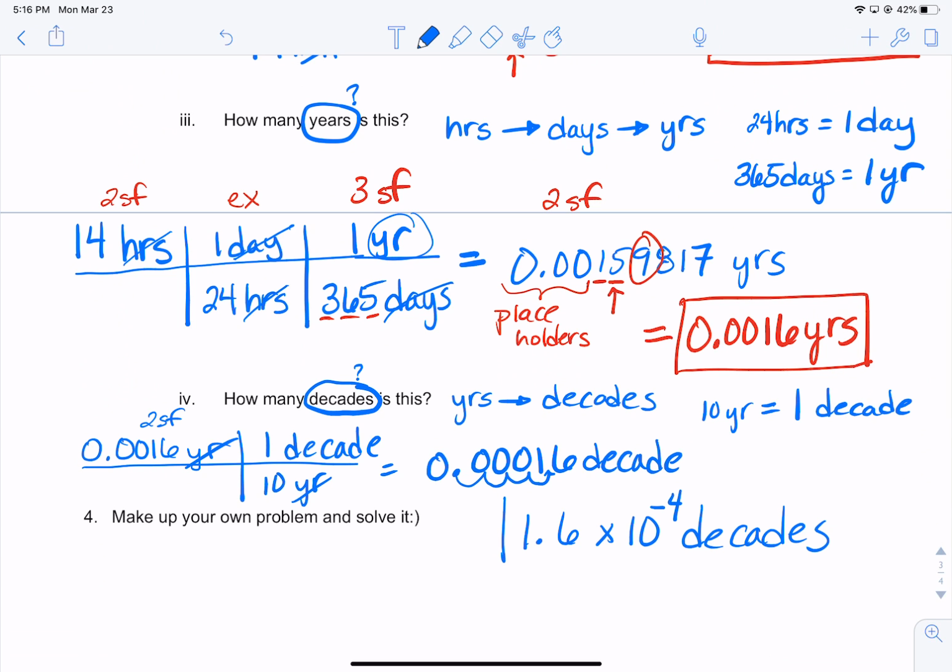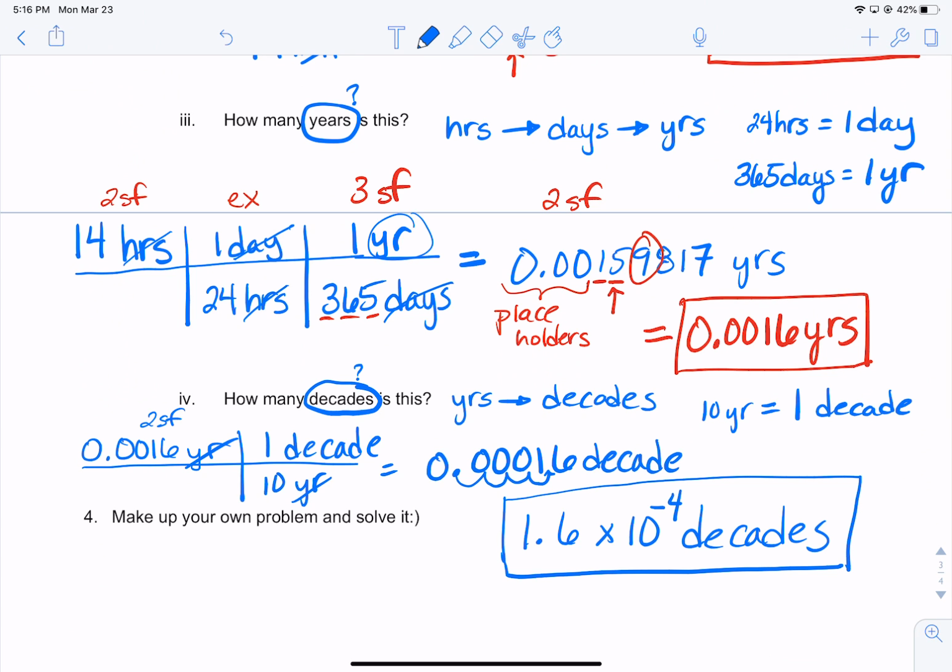So here's the deal, kiddos. Is COVID-19 really going to matter in 10 years as far as your chemistry learning goes? Probably not. You're missing 1.6 times 10 to the -4th decades of time in chemistry. So quit stressing. We're going to be fine, and we're not missing too much school.